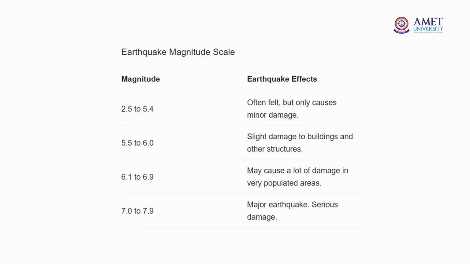The Richter scale was the first such device, and Charles Richter was its inventor. Magnitudes of the scale: 2.5 to 5.4 is often felt, but only causes minor damage. 5.5 to 6 causes slight damage to buildings and other structures. 6.1 to 6.9 may cause a lot of damage in very populated areas. 7.0 to 7.9 is a major earthquake with serious damage.